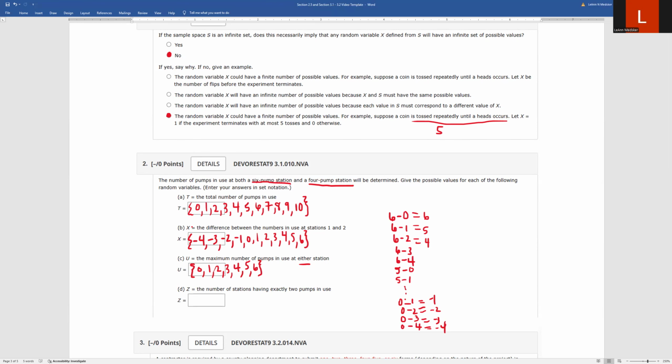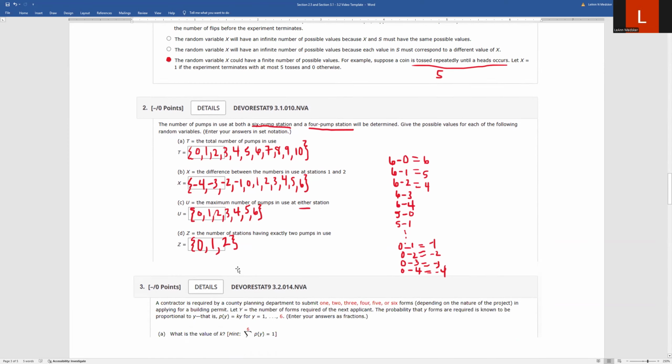Okay, and then Z is the number of stations having exactly 2 pumps in use. If we pause for a minute and look at the 2 stations, they could both not have exactly 2. So that would be 0 stations having exactly 2 at that moment. One side could have 2 running and the other could have 3, so we'd have 1 station with exactly 2. And the best we can do is 2, because that's the number of stations we have. So the best we can do is both stations at the same time have exactly 2 pumps in use. So that's going to be our sets for each of these random variables.